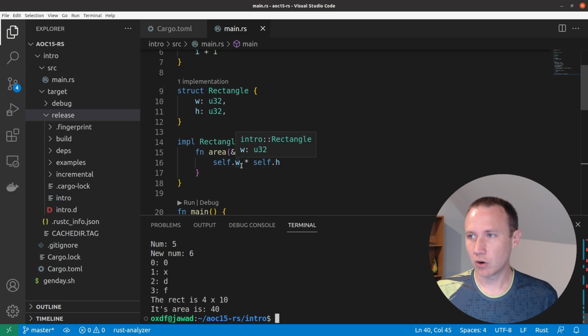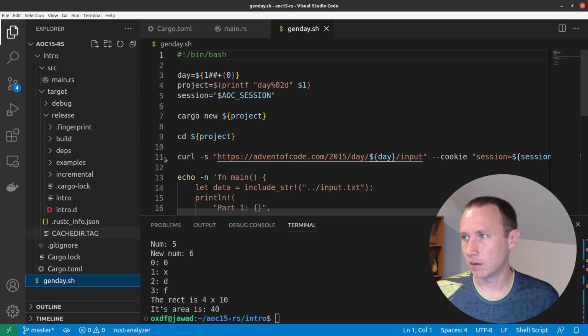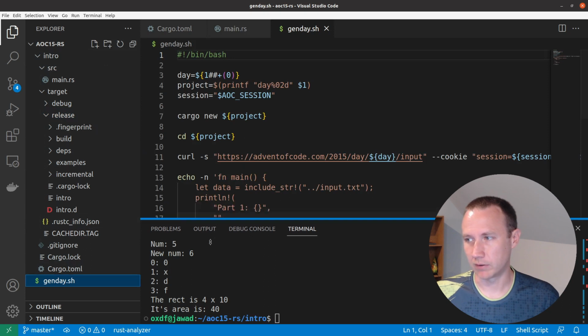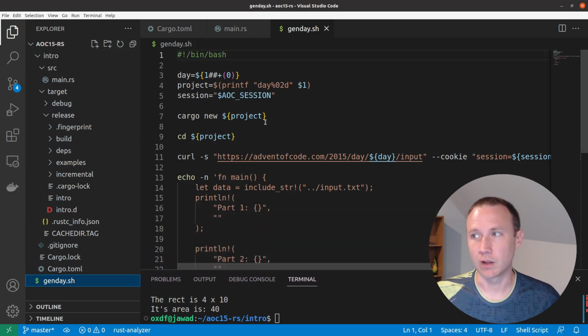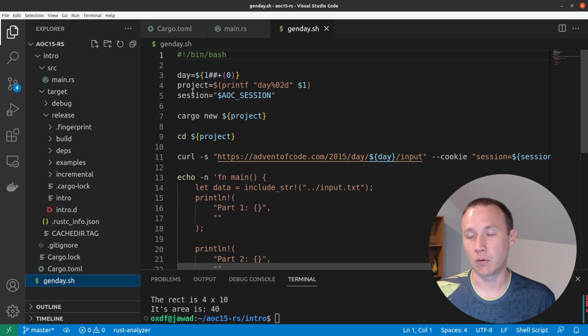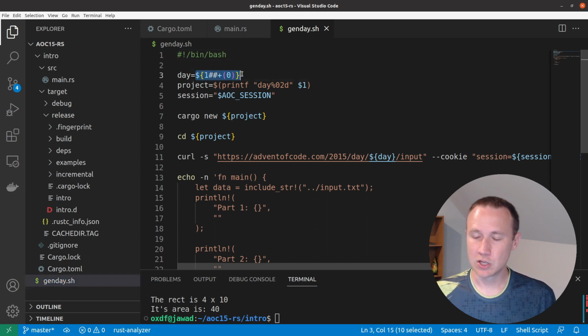The one thing I wanted to show before I dive in is I wrote this kind of silly bash script here to get myself started specifically for Advent of Code stuff. If you go to Advent of Code and you look in your browser at the cookies, you can actually pull out your session cookie because you're going to need that to get your specific stuff. But basically, this right here is just saying strip all leading zeros off of the first argument passed in. So I'm going to get a day, which I can put leading zeros on or not. It's going to strip them down.